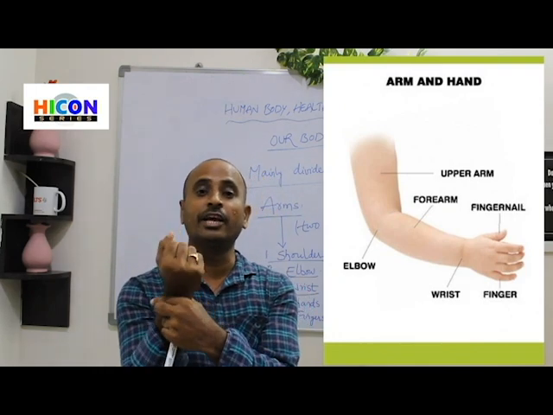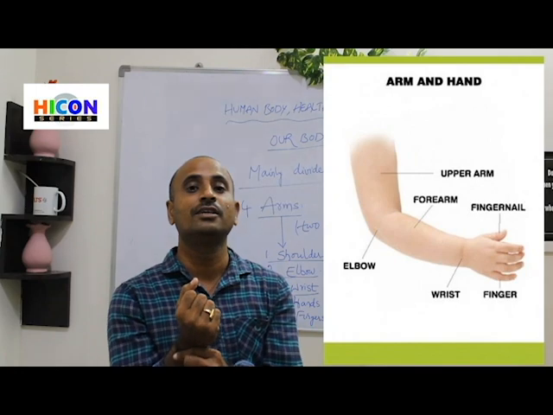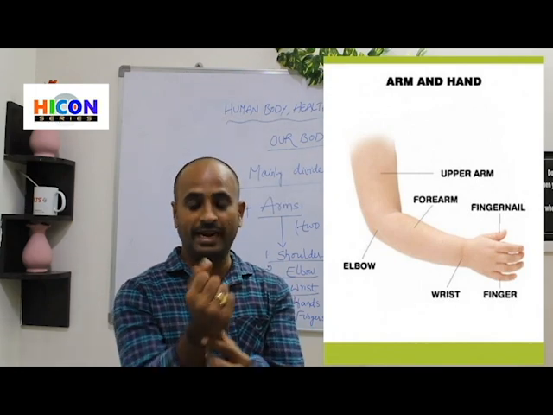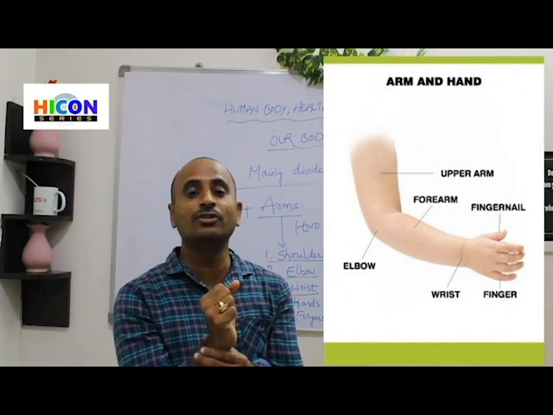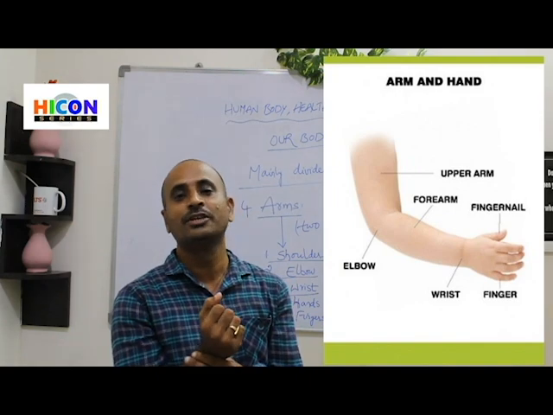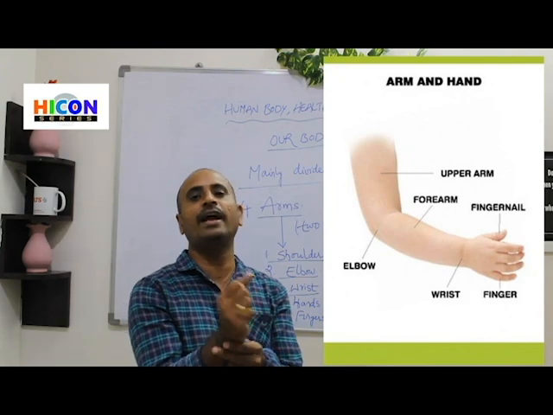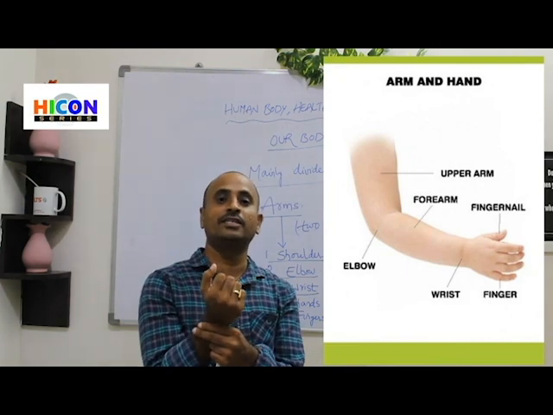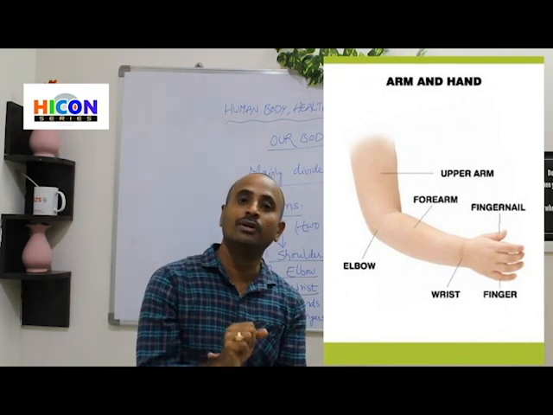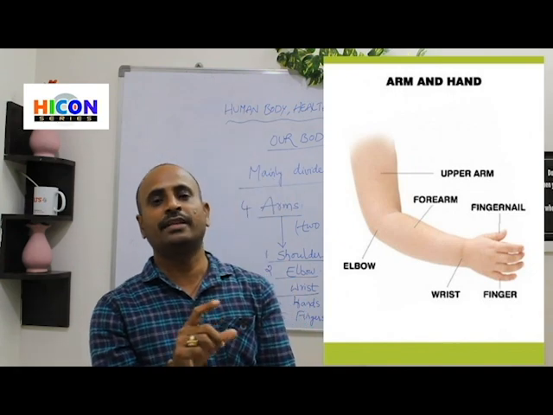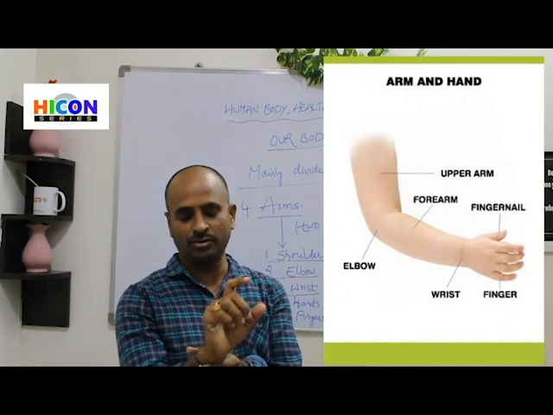That's why the name came, wrist watches, because generally watches are put at that part. Some people also tie ropes or devotional threads to that part.